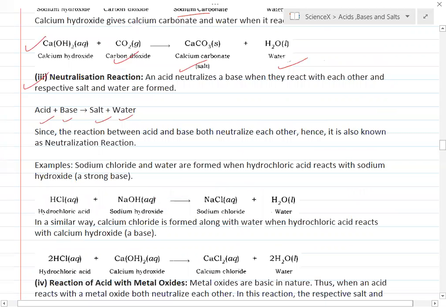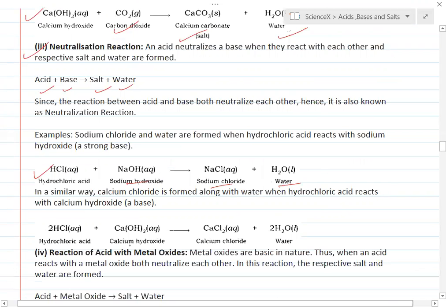A very famous example is there. HCl reacting with NaOH gives you NaCl plus H2O. Similarly, HCl reacting with calcium hydroxide gives you calcium chloride plus H2O. So you can learn this reaction.